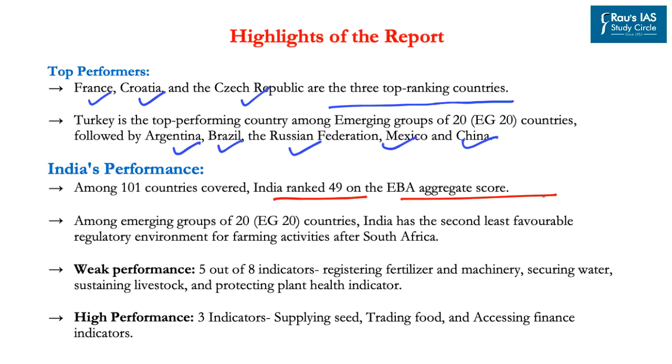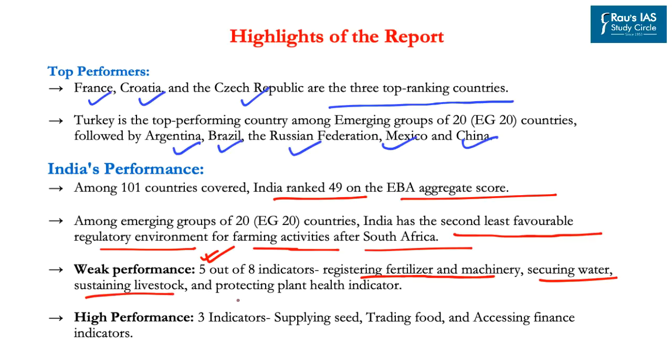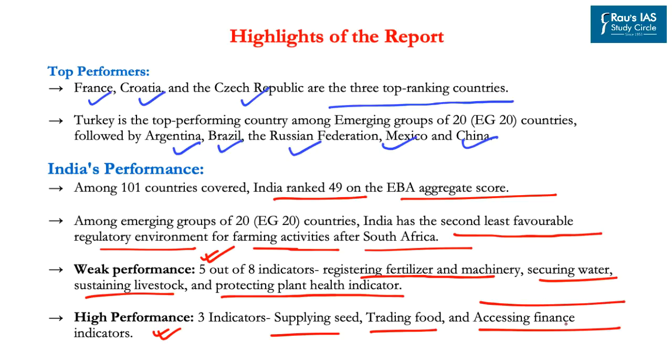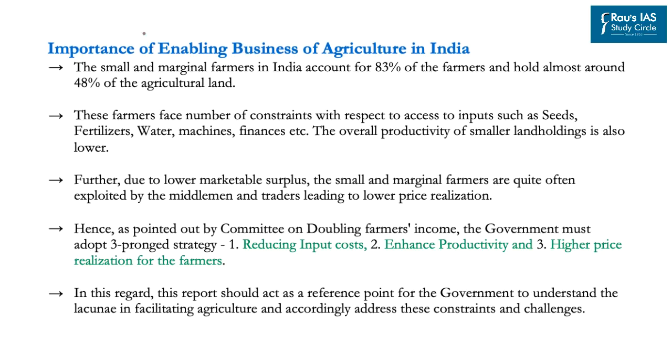Now, regarding India's performance, we have already said that India has been ranked 49 on the EBA aggregate score. And among the emerging group of 20 countries, India has the second least favorable regulatory environment for farming activities after South Africa. Now, out of the 8 indicators, India performs badly in 5 indicators, especially registering fertilizer and machinery, securing water, sustaining livestock, and protecting plant health. Whereas India has better performance in 3 indicators, namely supplying seed, trading food, and accessing finance.